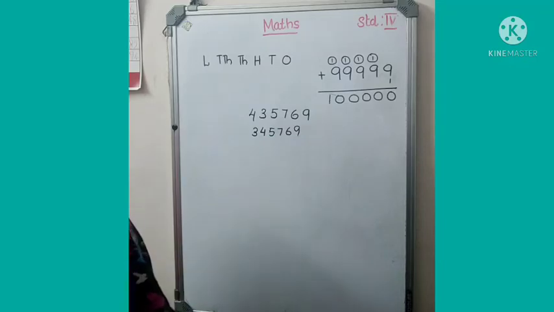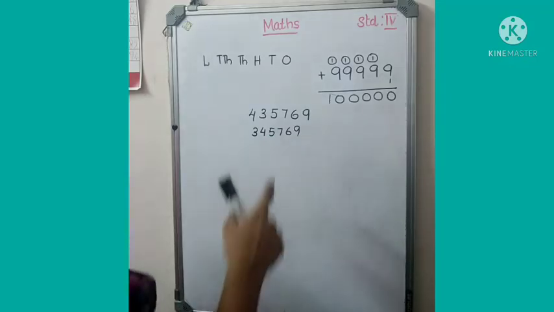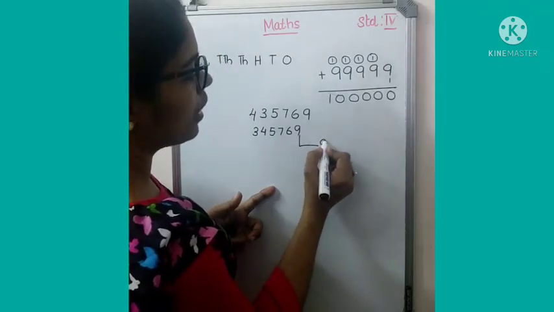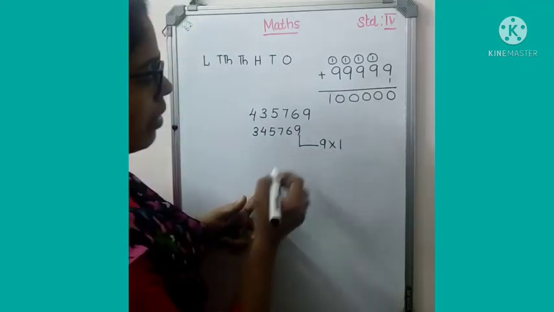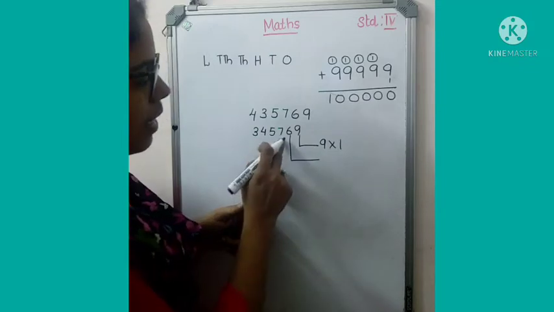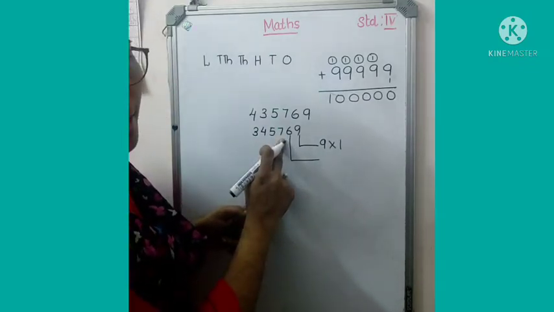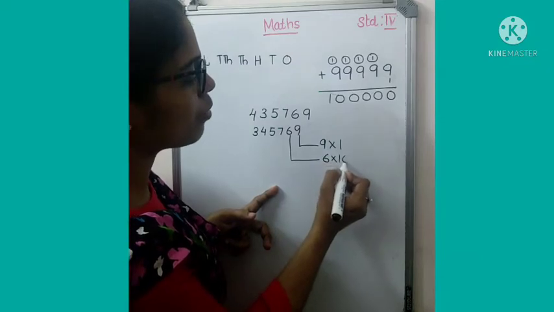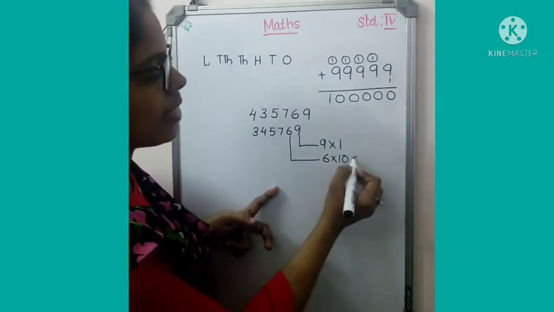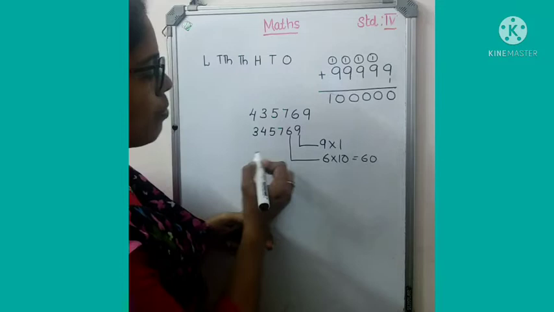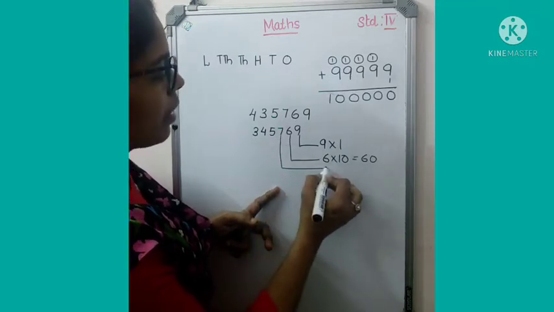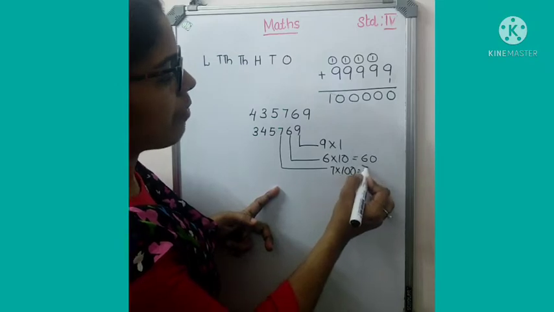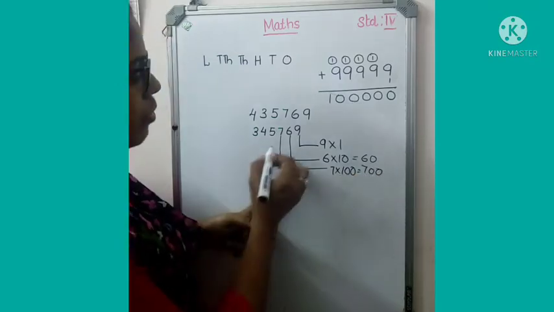How will you find out the place value of this number? This is in the ones place. So 9 into 1. As the 6 comes under the tens place, we have to multiply 6 into 10. That is 60 is the place value. Here it is 7 into 100. 700 is the place value.